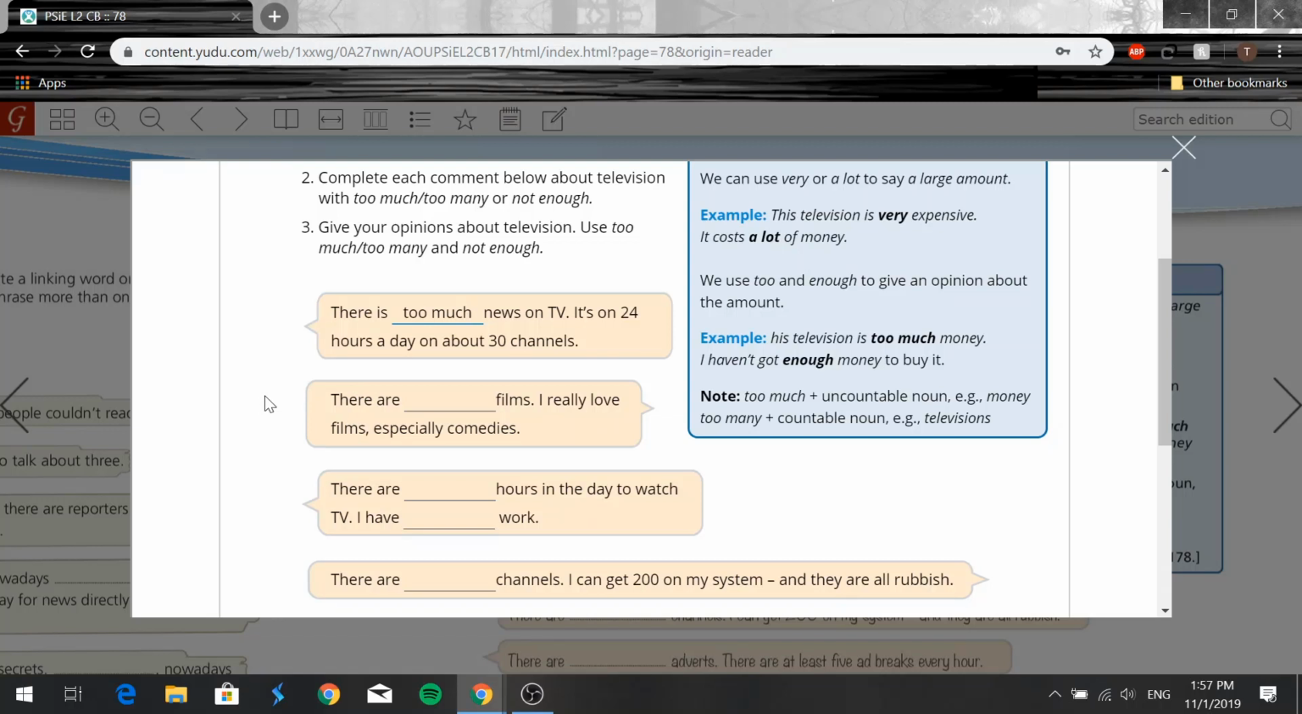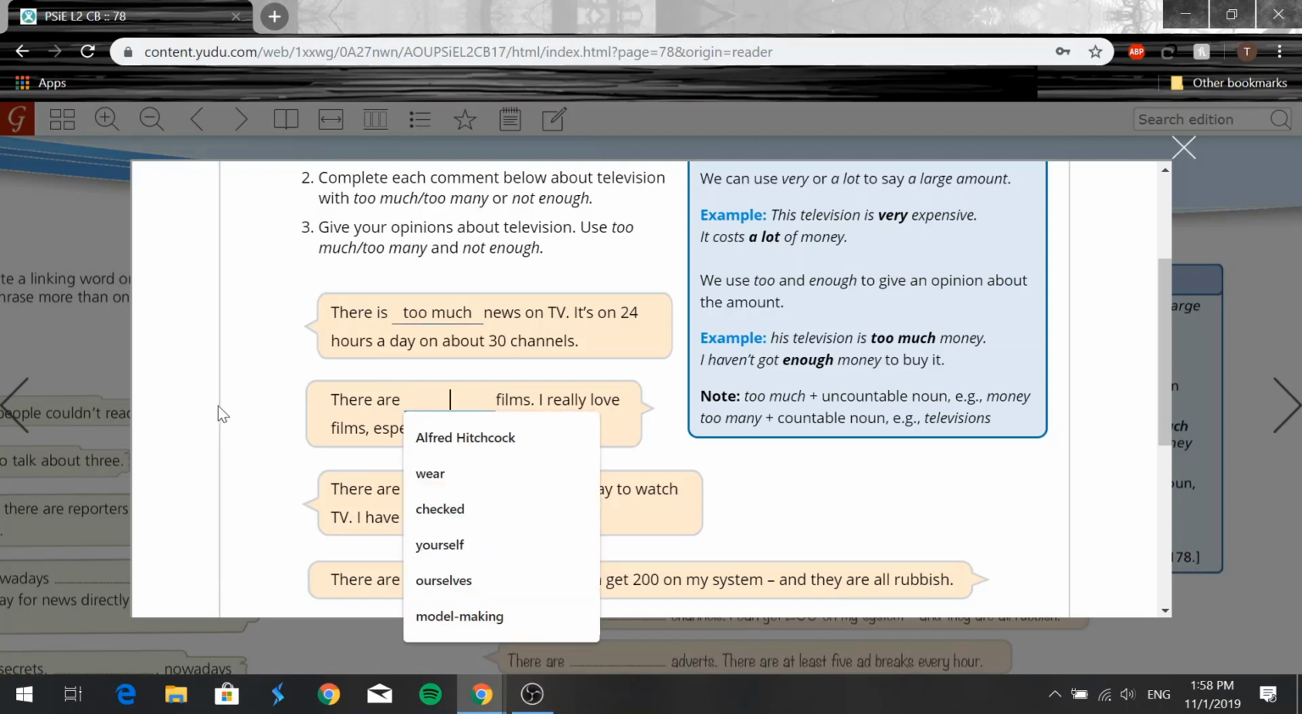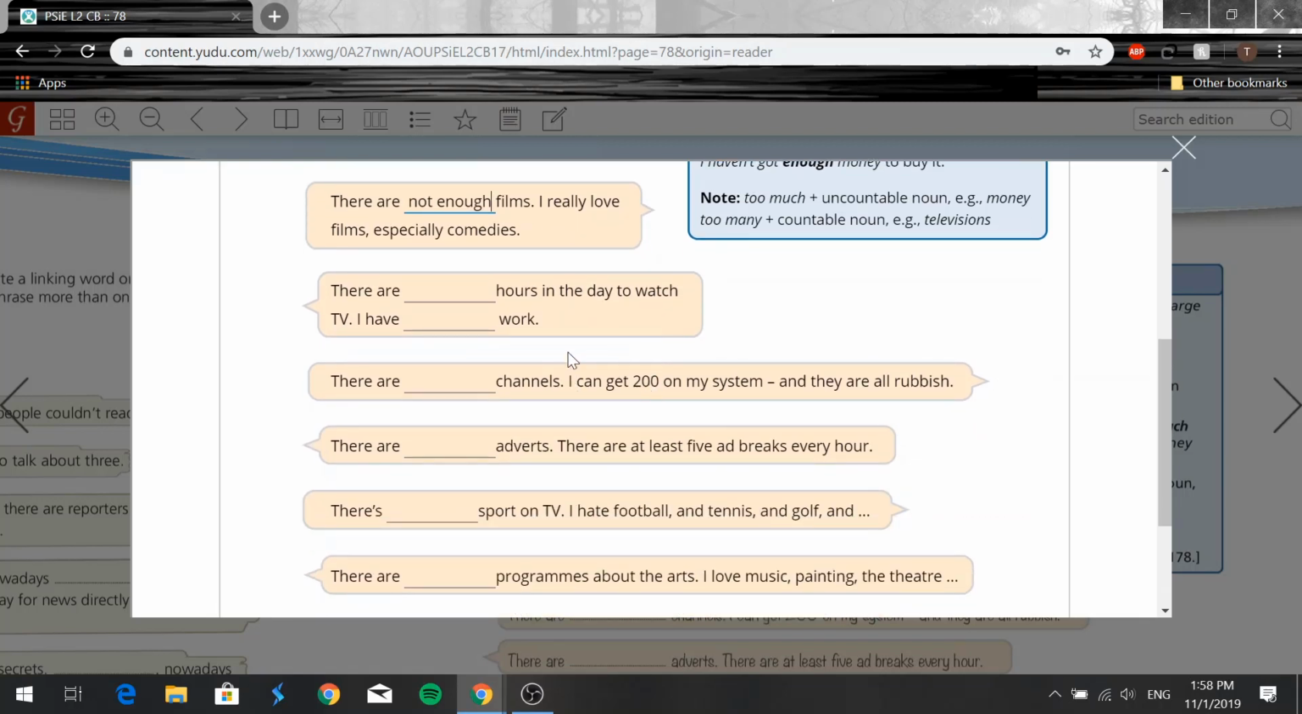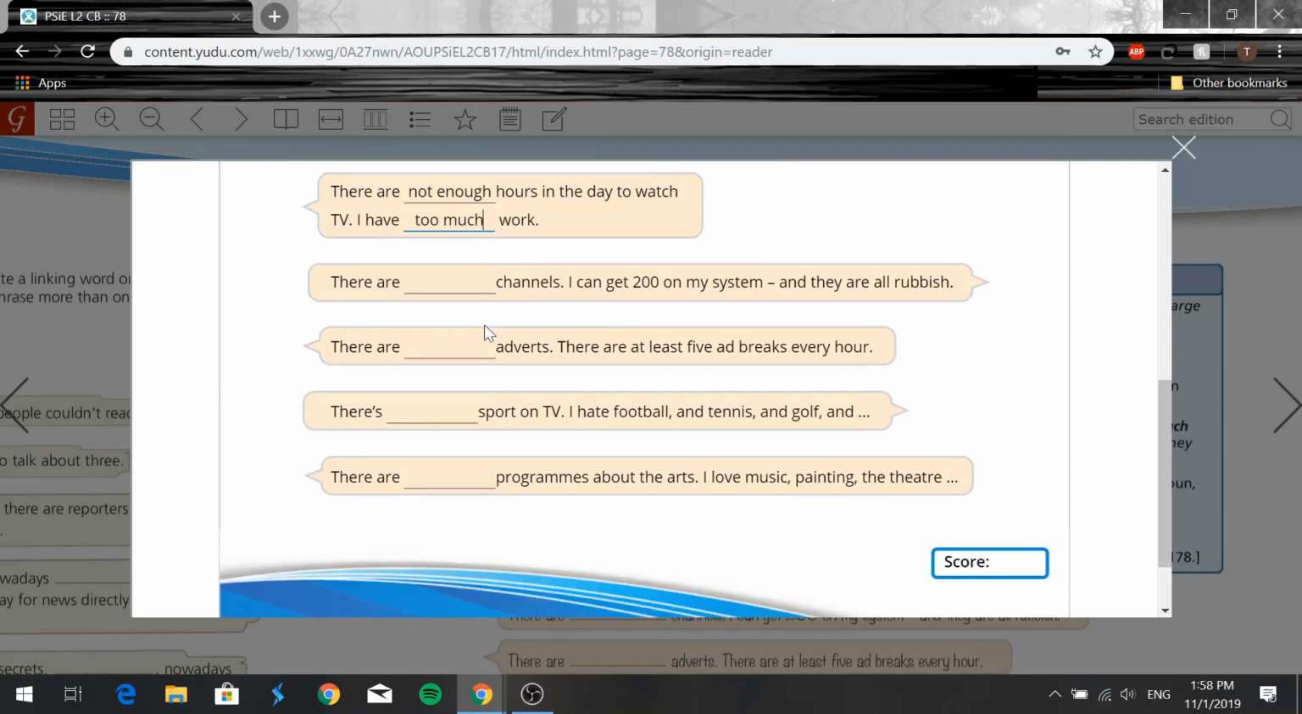Then we have, there are dash films. I really love films, especially comedies. We'll say there are not enough films. I really love films, especially comedies, okay? Then we have, there are dash hours a day in the day to watch TV. I have dash work. So we'll say there are not enough hours in a day or in the day to watch TV. I have too much work. Okay? Much again because work is not countable.